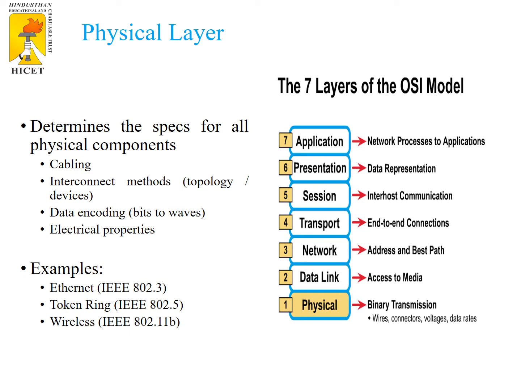The physical layer is responsible for converting the frames received from the data link layer to bits. So already we know what bits are. It is nothing but a binary transmission. All the frames received from data link layer will be converted into zeros and ones.